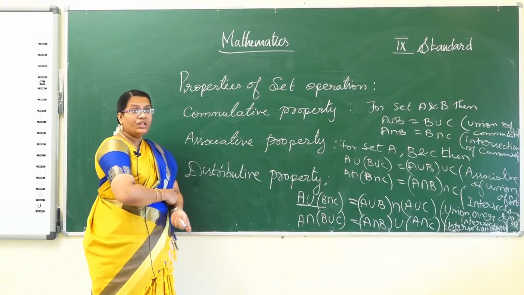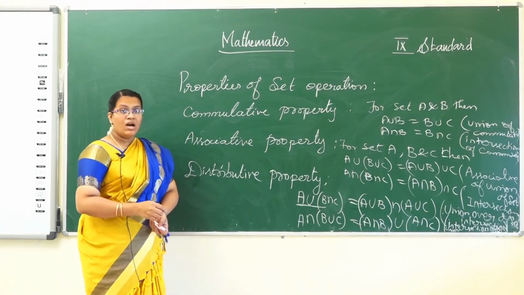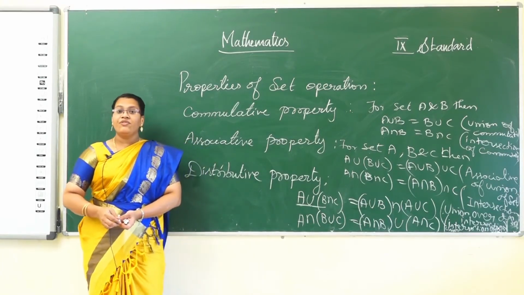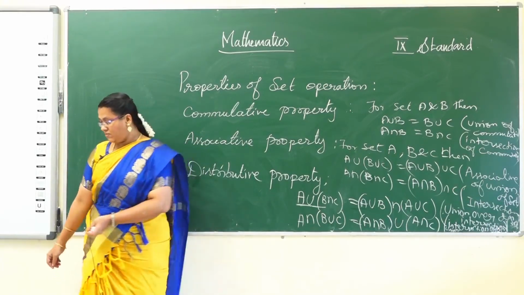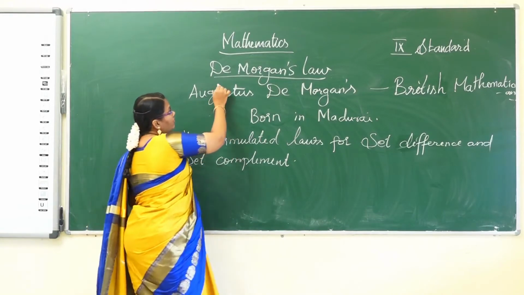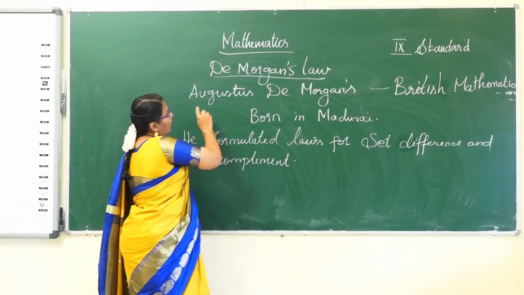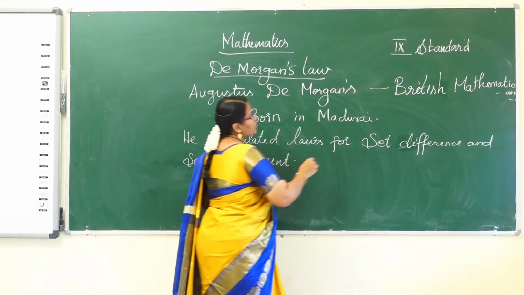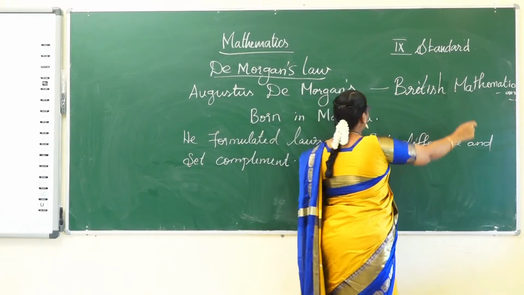Okay, now moving to the next concept, De Morgan's laws of set difference and set complement. Augustus De Morgan was a British mathematician.